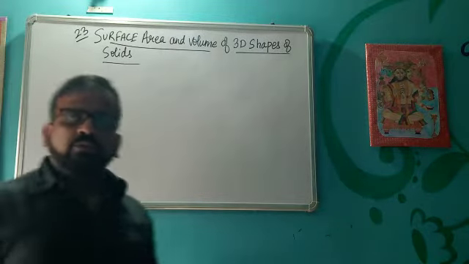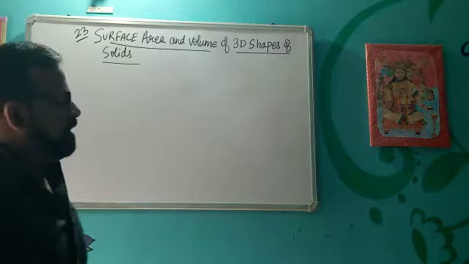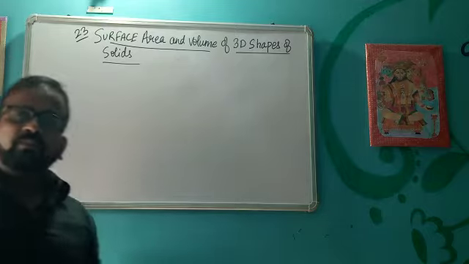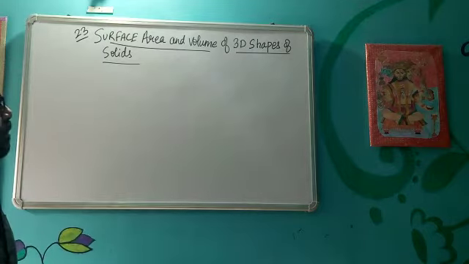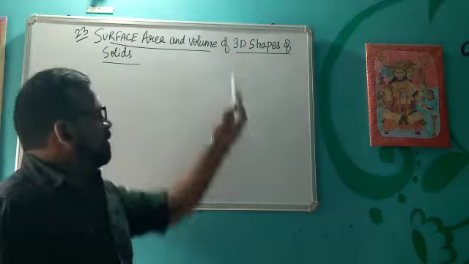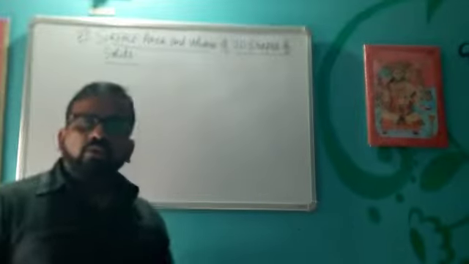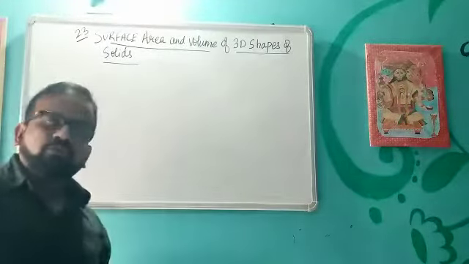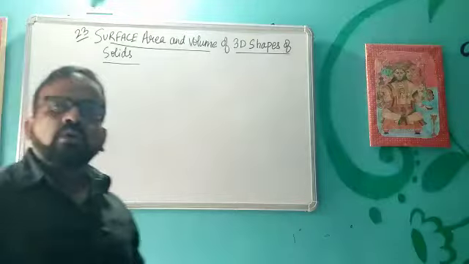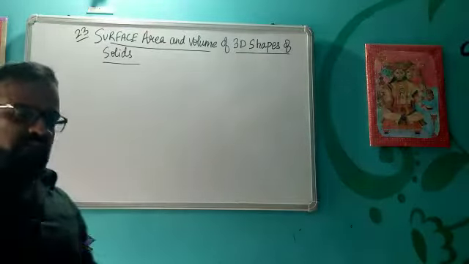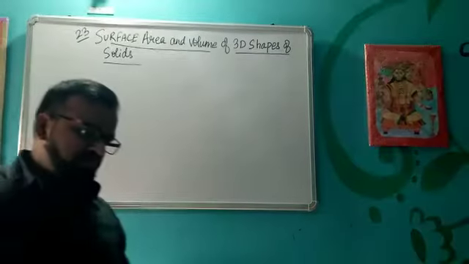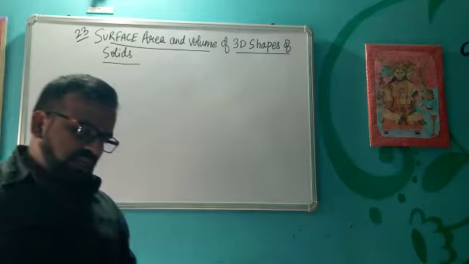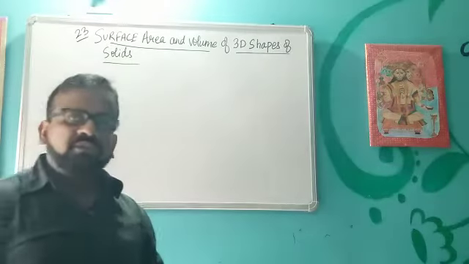Good morning students. Today we will start with this new chapter, surface area and volume of 3D shapes or solids. In this chapter we will study a few solids, that is cube, cuboid, and then we will study about cylinder. So let's discuss a few terms first.